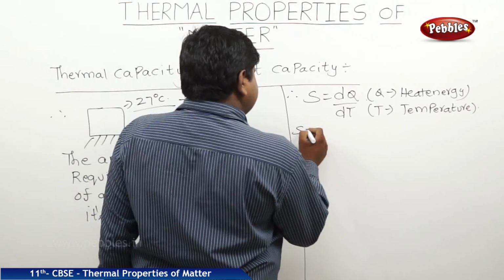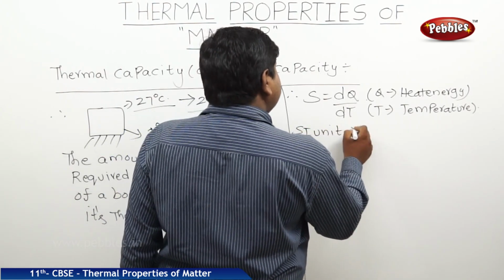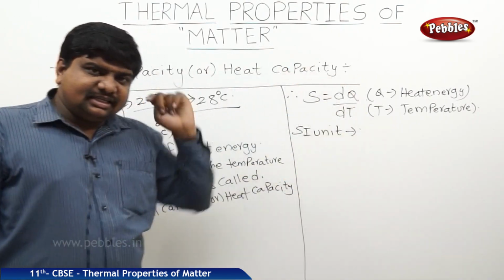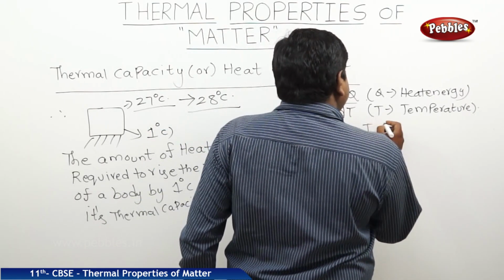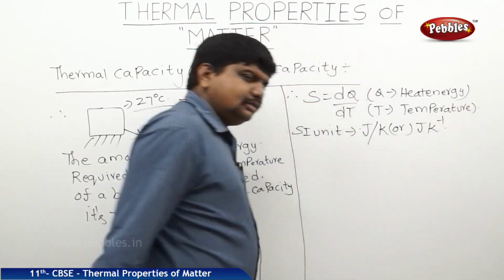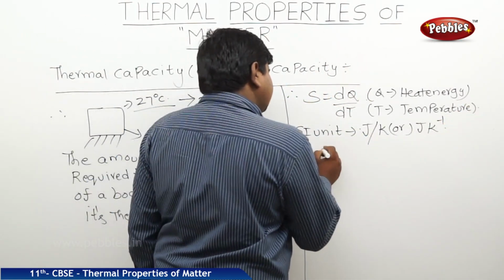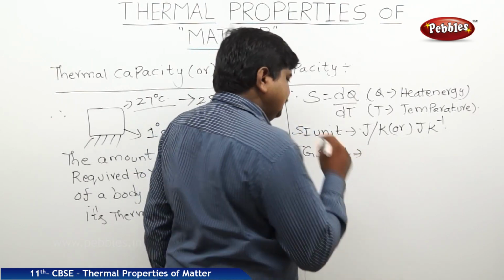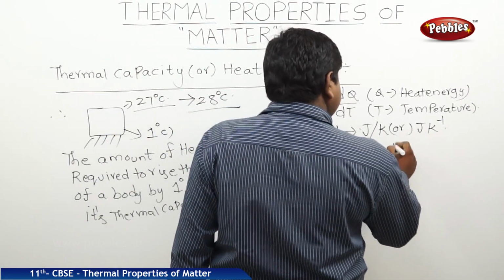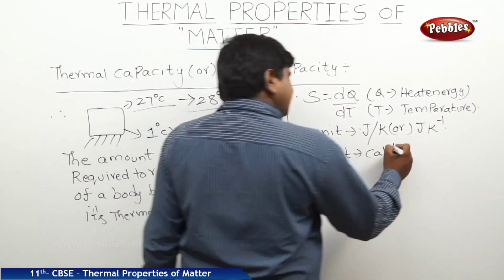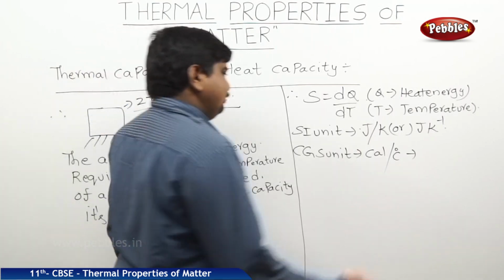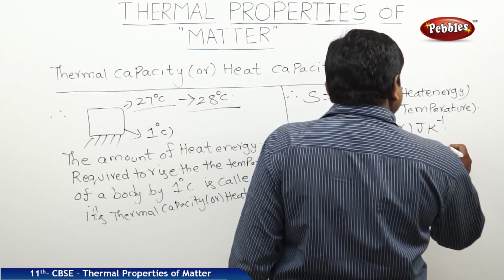So what is its SI unit? The SI unit of heat energy is joule, the SI unit of temperature is Kelvin. That's why the SI unit of thermal capacity is joule per Kelvin, or we can write joule Kelvin inverse. The CGS unit of the heat energy is calorie. The CGS unit of the temperature is degrees Celsius. So it will be calorie per degree Celsius, or we can write calorie degree Celsius inverse.